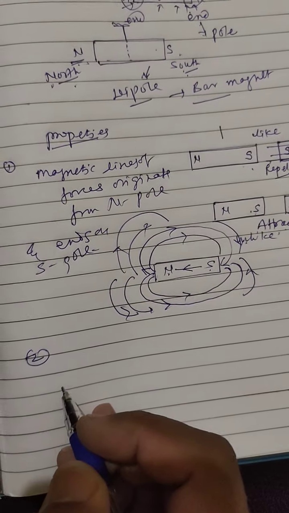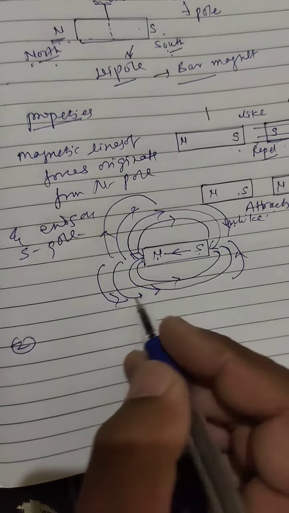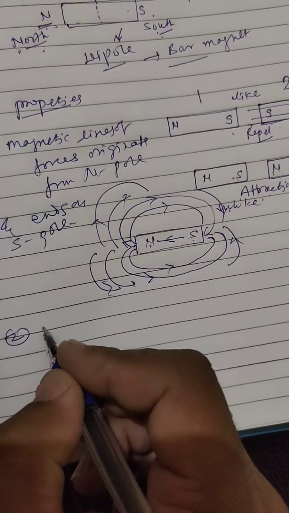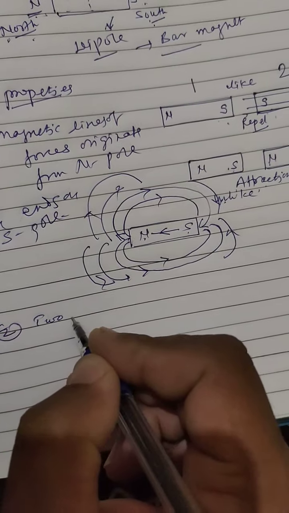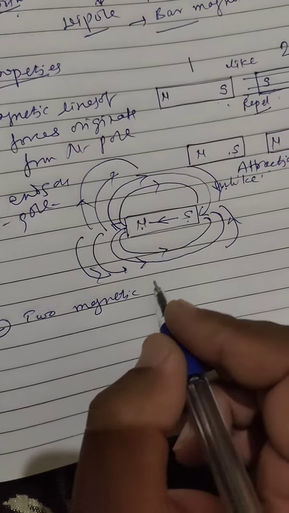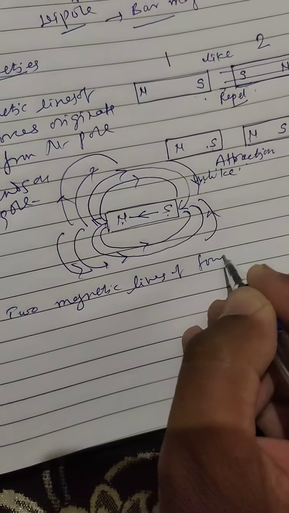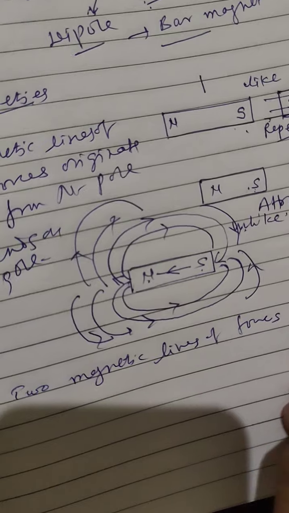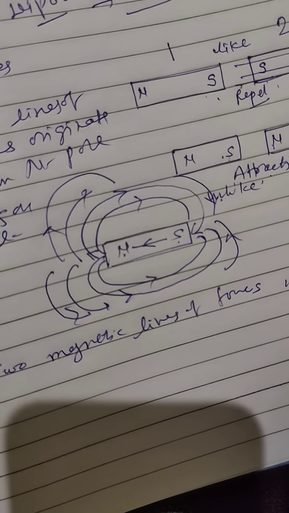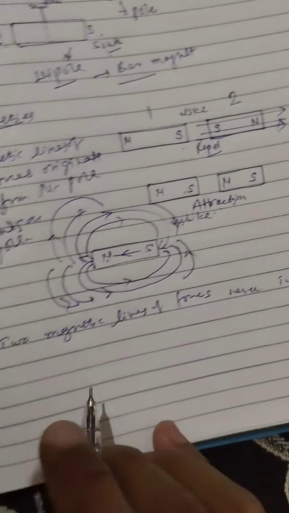Second property: the magnetic lines of forces never intersect, meaning two magnetic lines of forces never intersect each other.